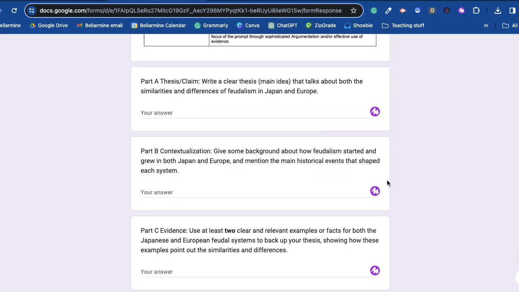Now for writing, you will write in these boxes. So part A, write your thesis or claim. In this section, you will write a clear thesis, main idea, that talks about both the similarities and differences of feudalism in Japan and Europe.